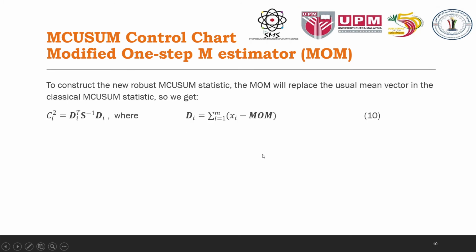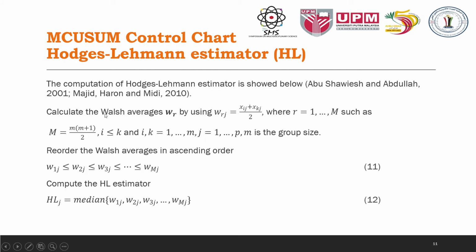To construct the new robust MCUSUM statistic, the MOM will replace the usual mean vector in the classical MCUSUM statistic. So we get this equation 10. And the next one is the MCUSUM control chart modified by using the Hodges-Lehmann estimator.